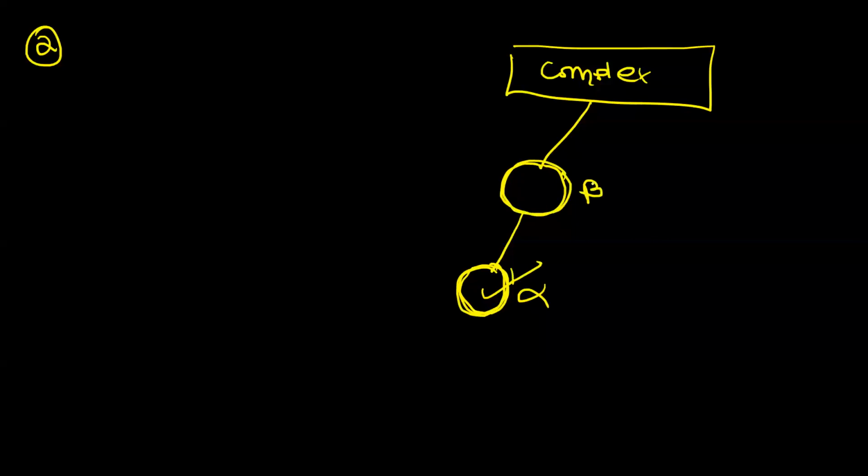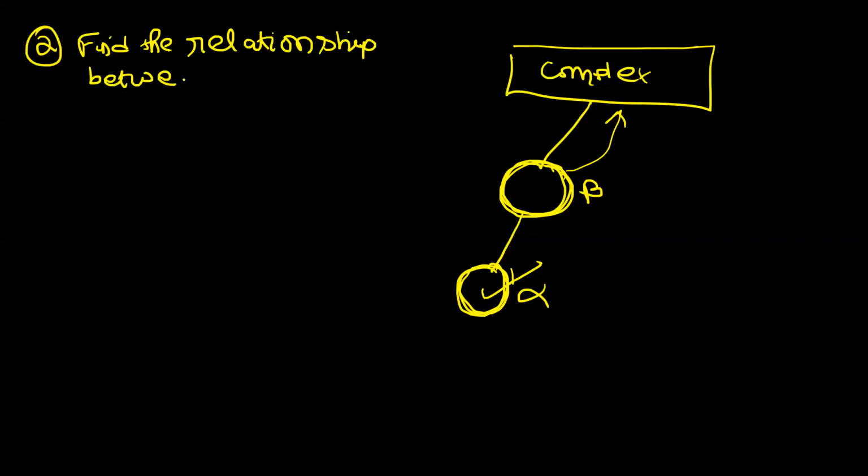Let's say the answer to this is beta. And using this sub-problem answer, I should get the answer to my bigger problem. So what I am telling you is, you should know a relationship. Find the relationship. You should understand what is the relationship between the bigger problem and the smaller sub-problem.